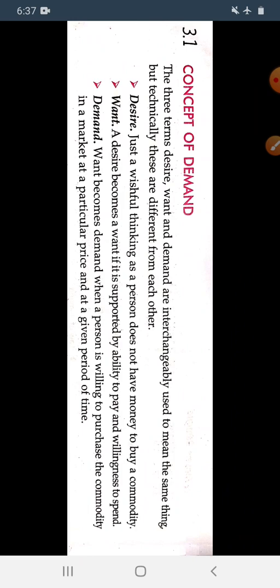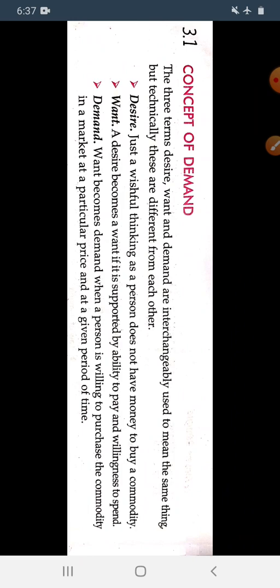Okay, now next is, what is demand. The three terms desire, want, and demand are interchangeably used to mean the same thing. Nowadays we use these three terms, desire, want, and demand, for the same thing. We also say I want this, I demand this.